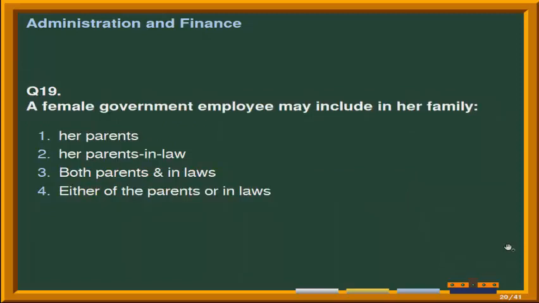Next question is, a female government employee may include in her family, given options are number 1 her parents, second option is her parents-in-law, third option is both parents and in-laws, and the last option is either of the parents or in-laws. Correct answer is option 4, that is a female government employee may include in her family either of the parents or in-laws.